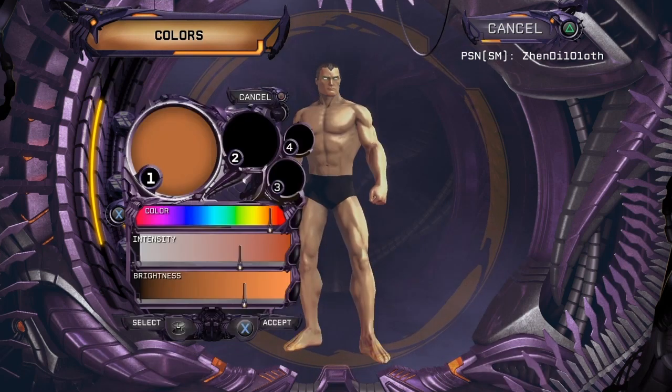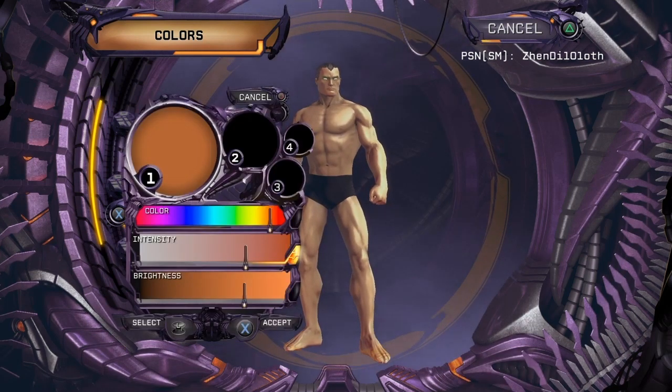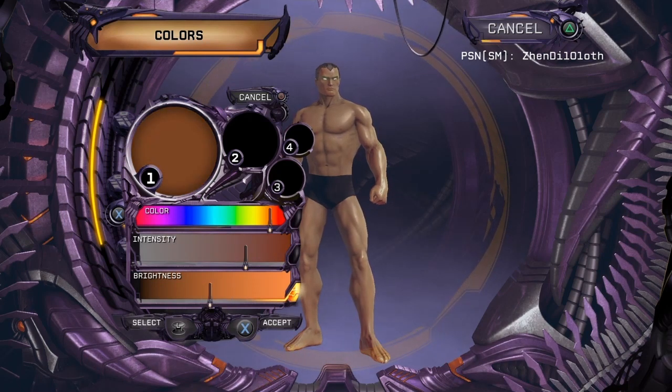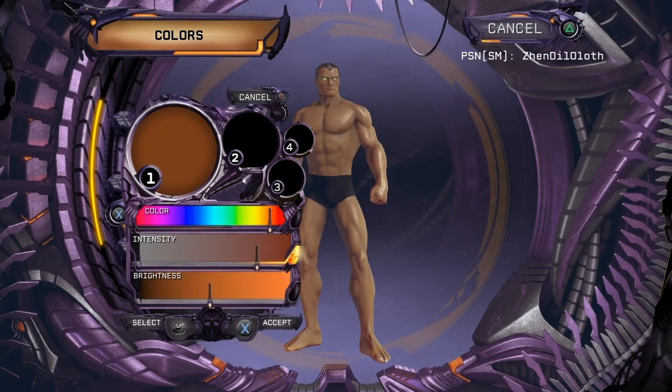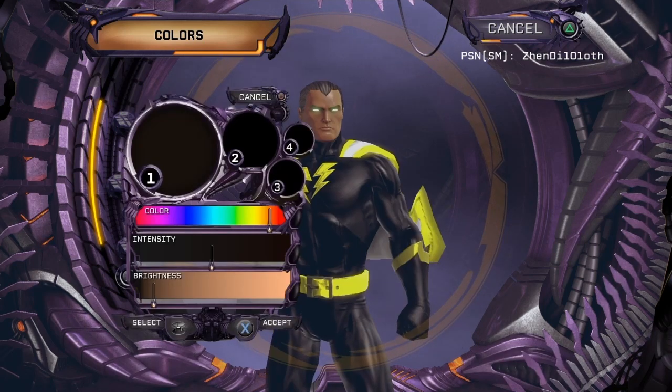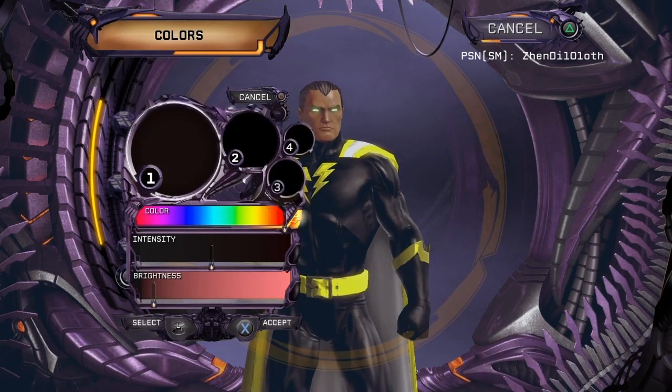So for the skin, we might decide to give him a slightly darker skin. It looks a little pale here. That should do it. And for the hair, we'll go for black.